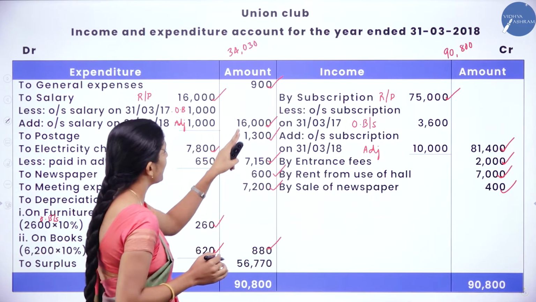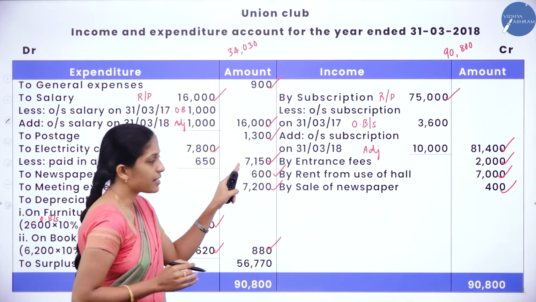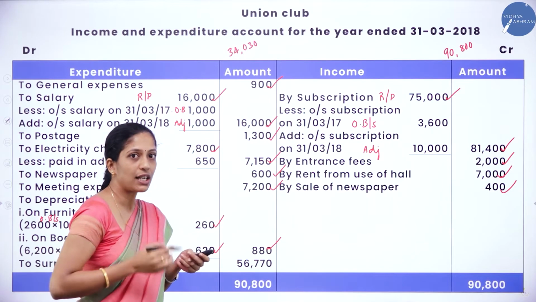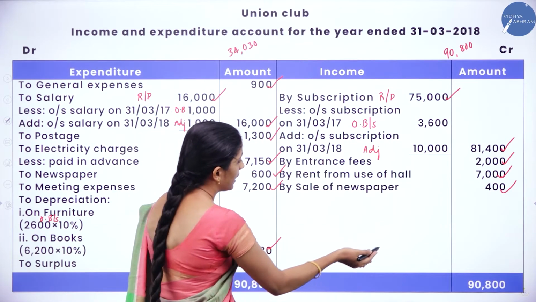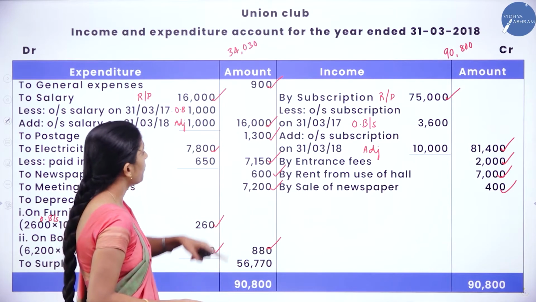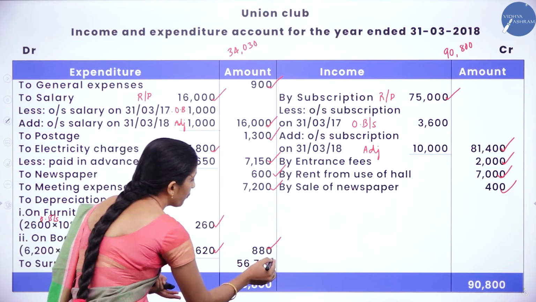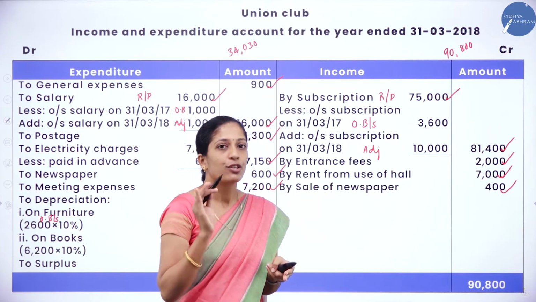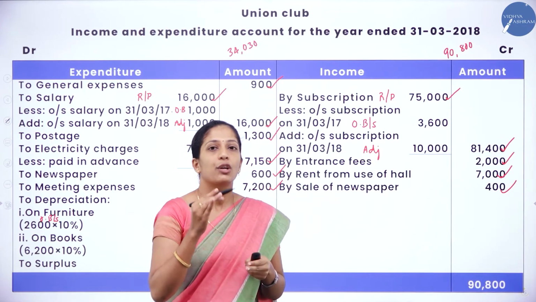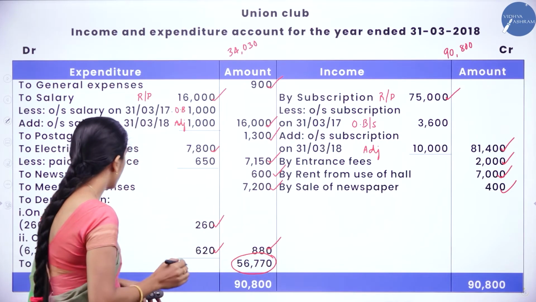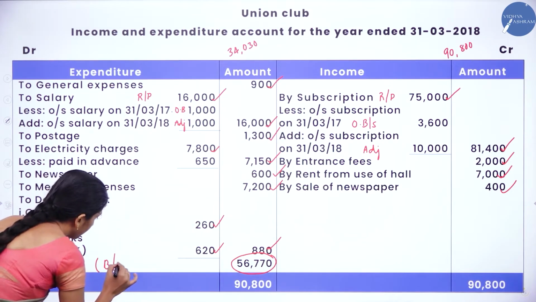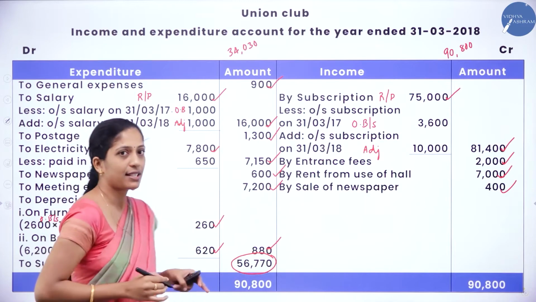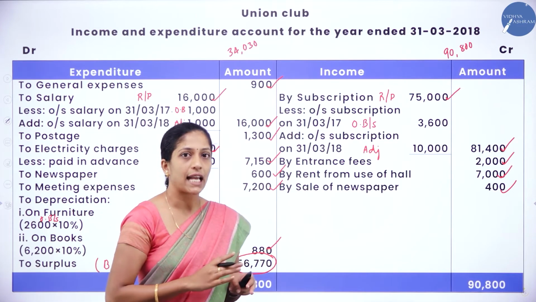Whereas in debit side 900 plus 16,000 plus 1,300 plus 7,150 plus 600 plus 7,200 plus 880, you will get 34,030. So since credit side is more, that is 90,800, minus 34,030 will get 56,770. Since credit side is more, in the sense credit balance, what would be your balancing figure? It would be surplus. So this is the balancing figure of income and expenditure account, that is 56,770. Clear?